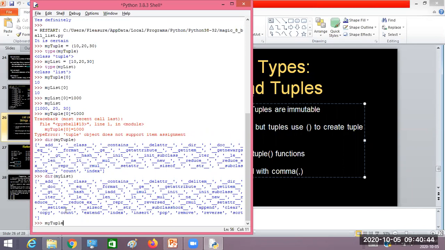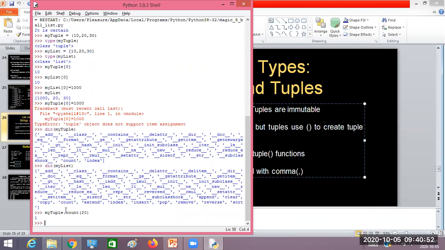So my tuple count of 20: how many times has this 20 occurred in the tuple? It is going to give us the value, that is one time. It is not going to modify anything, it's just searching for an element and finding the number of times that element has appeared in the tuple, right?